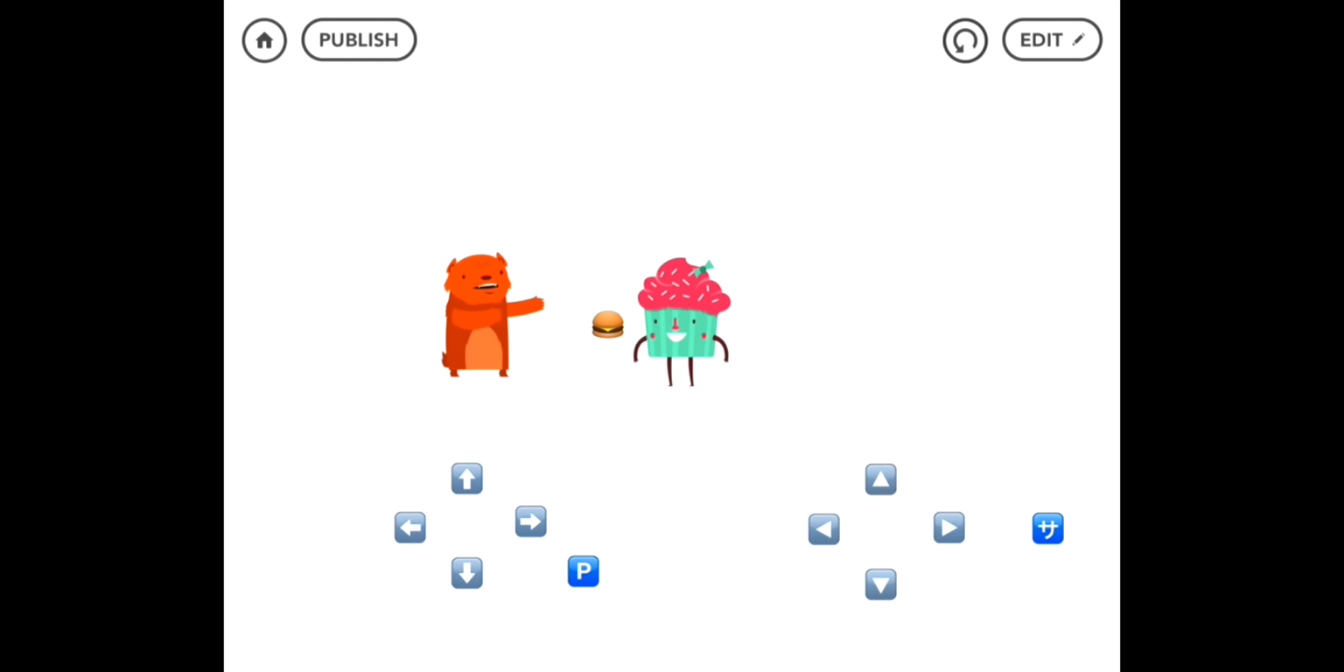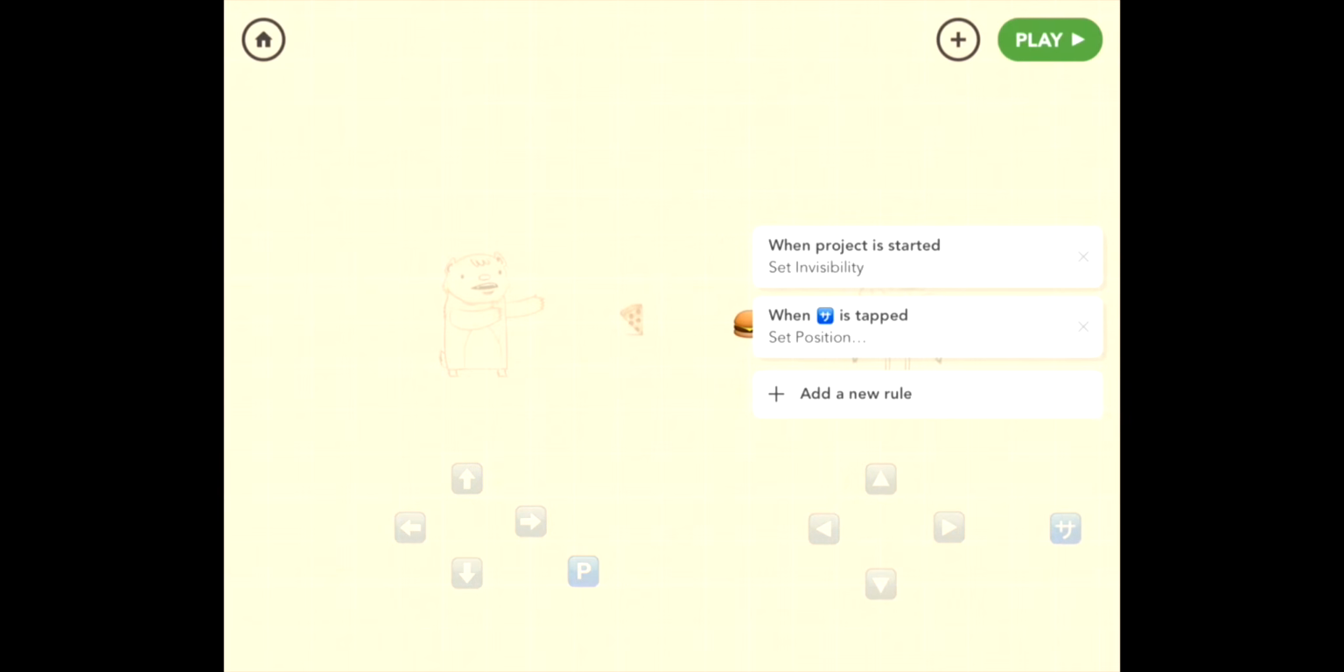But now we want to do a little tweak where when the food hits its target, it disappears. And that's just the equivalent of it splattering. So let's go back to hamburger's rules. And the idea is that when it bumps Bear, it disappears, right? So add new rule.